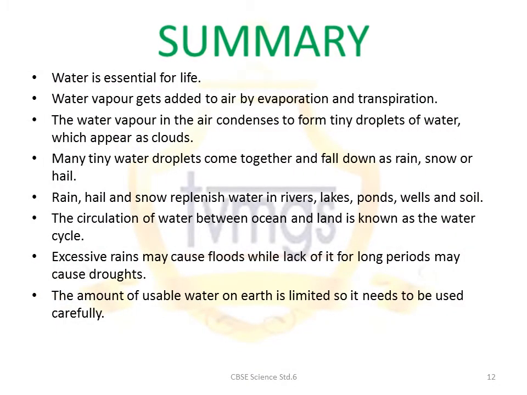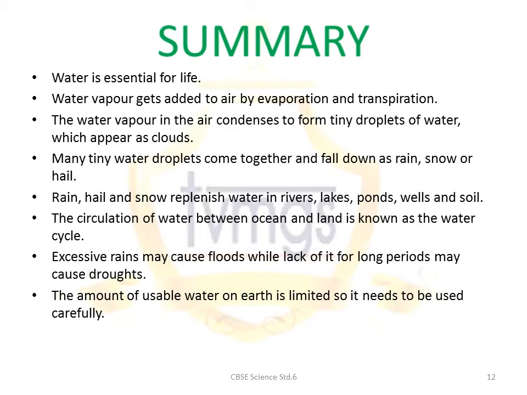Summary. Water is essential for life. Water vapor gets added to air by evaporation and transpiration. The water vapor in the air condenses to form tiny droplets of water which appear as clouds. When many tiny droplets of water come together, they fall down as rain, snow or hail.